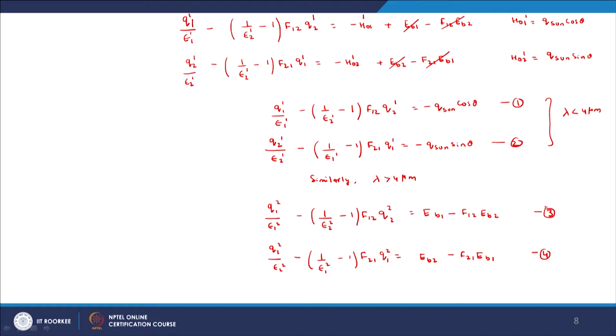So we have 4 equations and we have unknowns here: 4 unknowns Q_1^1, Q_1^2, Q_2^1, Q_2^2, and there is another unknown here, E_B2. So we need one more equation. Let us see how we will solve this.